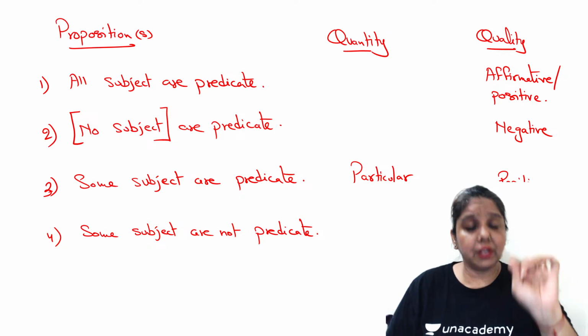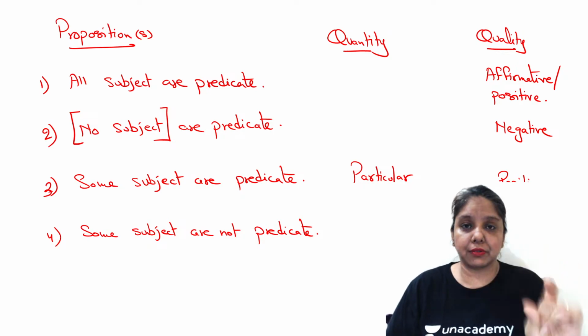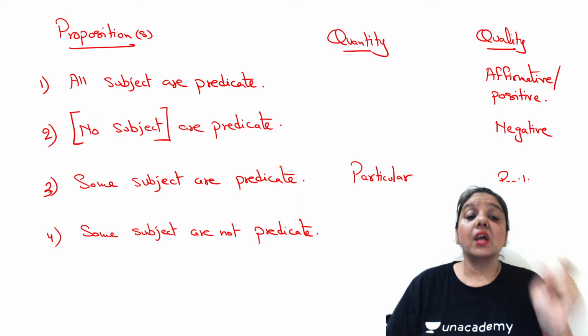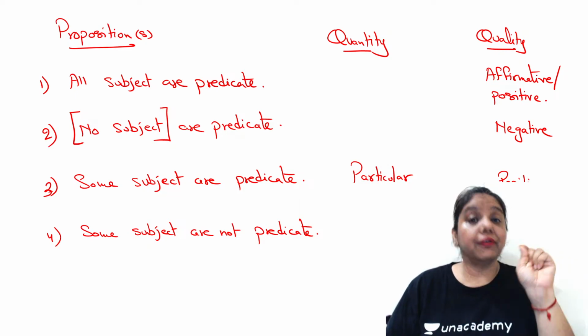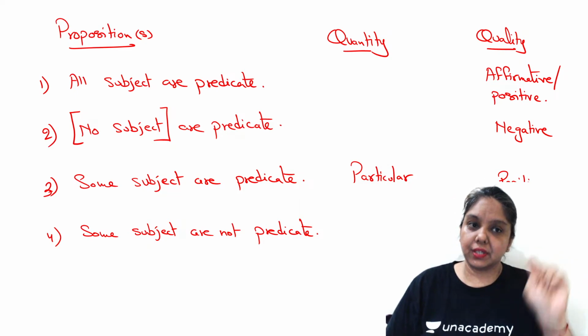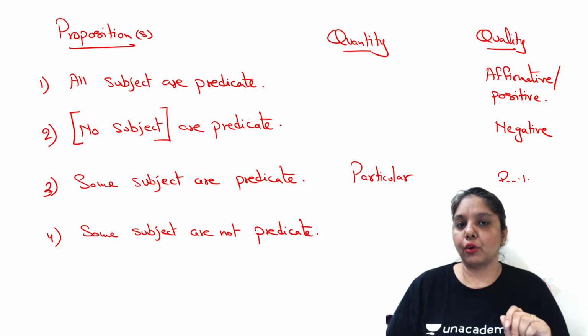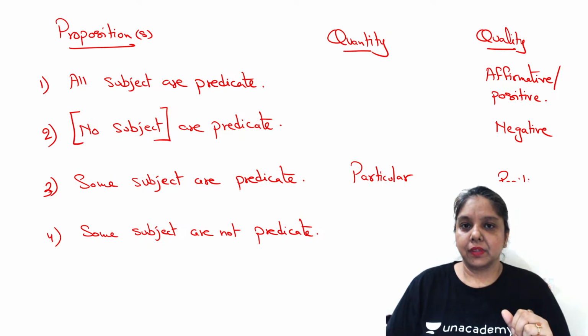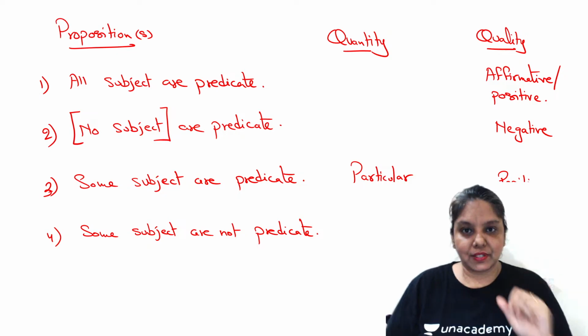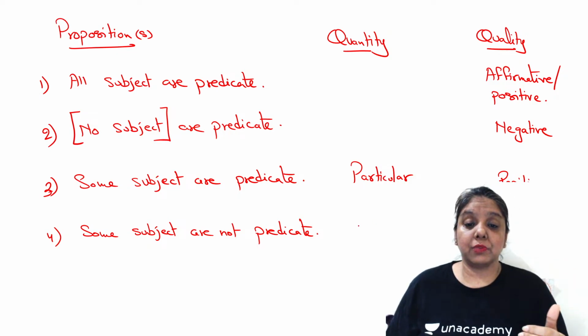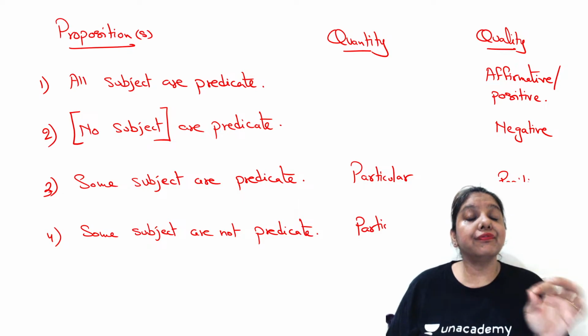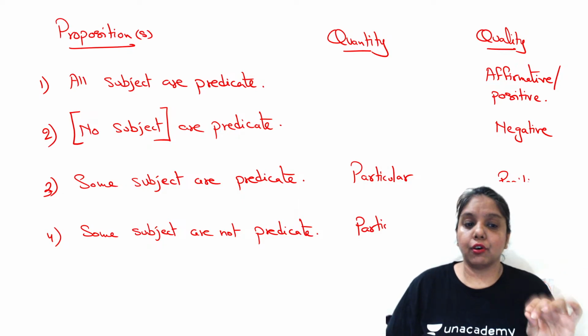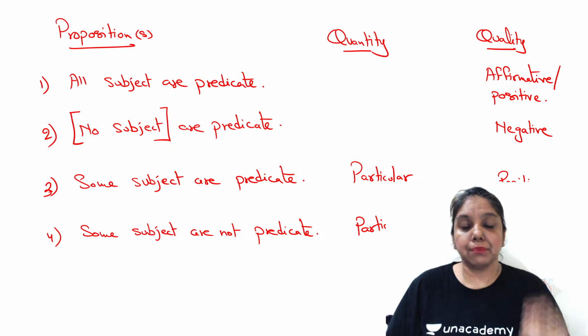So if only some are barking and you're using the word some with respect to the subject, we say that only a few subjects are being visited in this given proposition or premise under study. The same holds true for point number 4. We are again referring to only a few particular dogs here. Some dogs are not predicate. Particular dogs are being represented here.